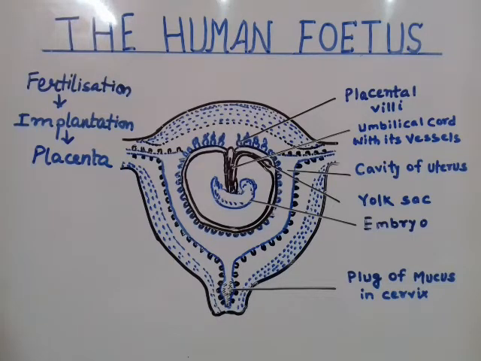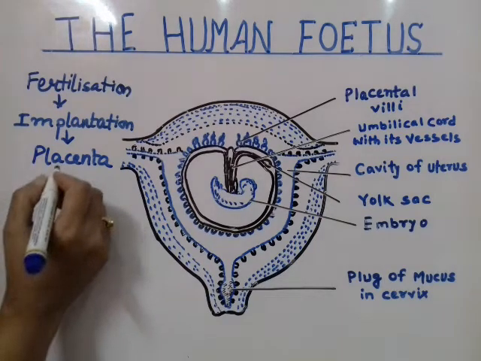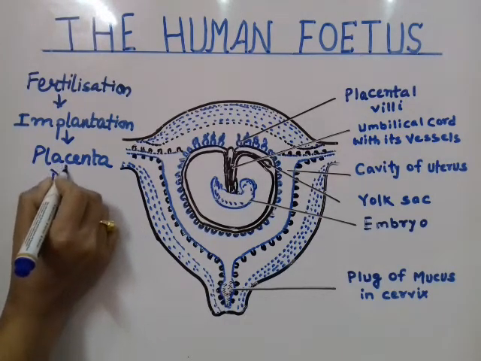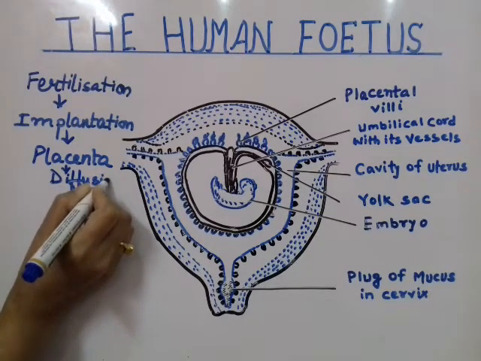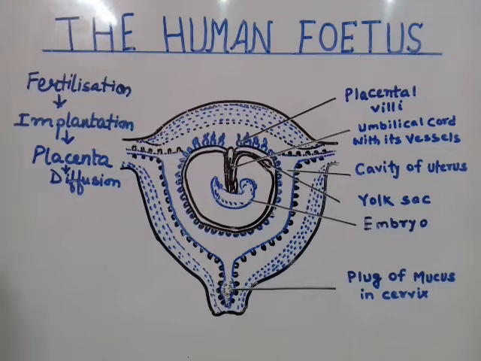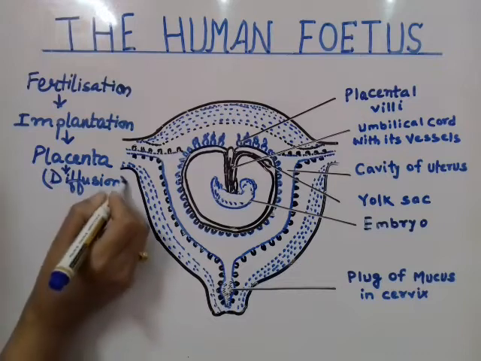The exchange of different physiological functions happens via only one process, that is called diffusion. You have to keep in mind that diffusion is the only possible way, because we understand that the baby is very delicate, and there cannot be any kind of direct mixing of blood between the mother's body and the fetus body.